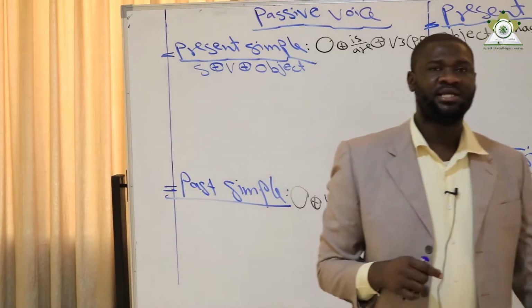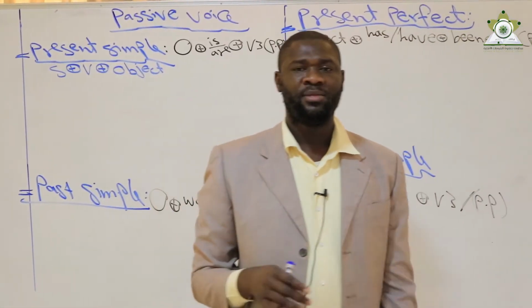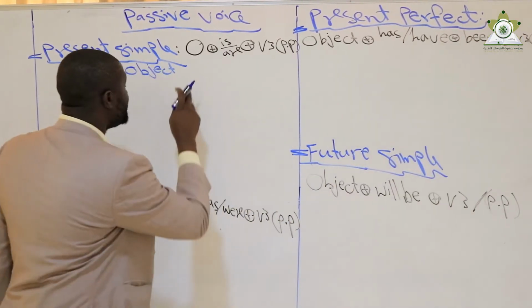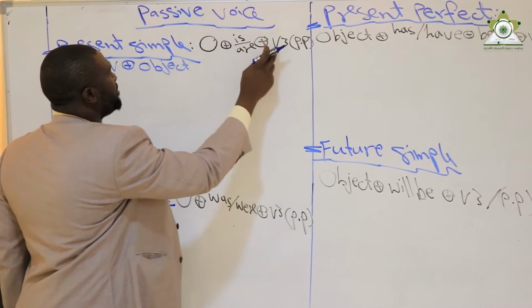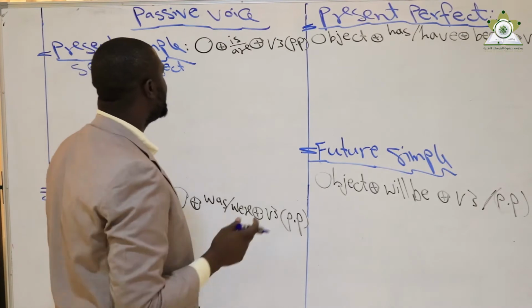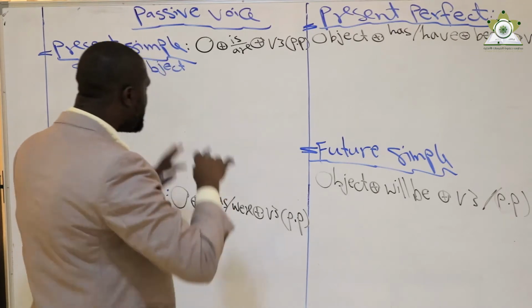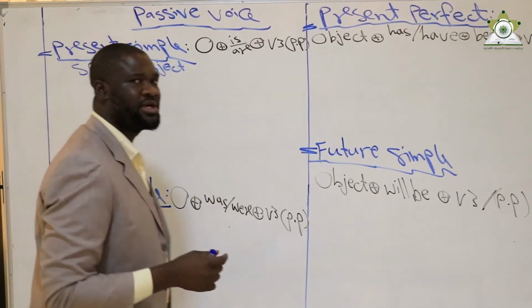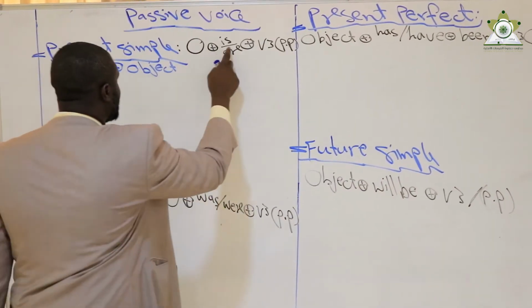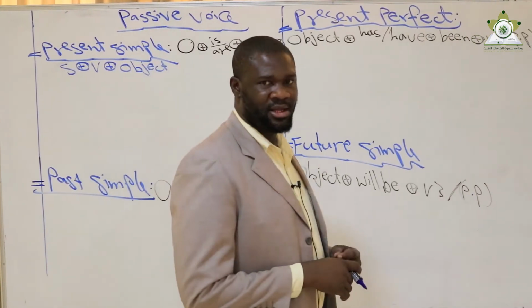In case the object is singular, he, she, it, Ahmad, Ibrahim, Sarah, Muhammad, one person or one thing, in this case my rule becomes object plus is plus verb 3 or past participle. For example, Muhammad is, she is, he is, or object is. In case the object is singular, one thing, it becomes object plus is plus past participle of the verb.